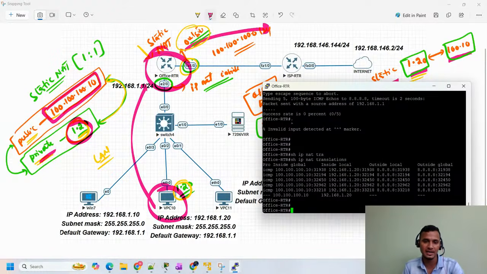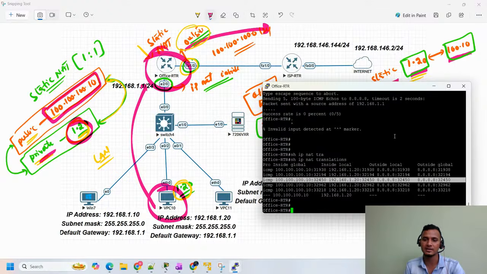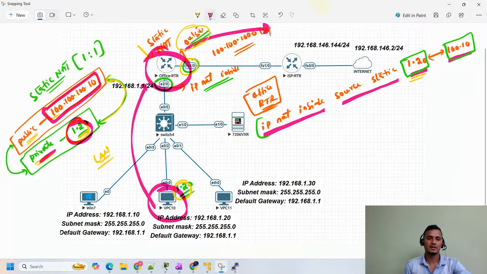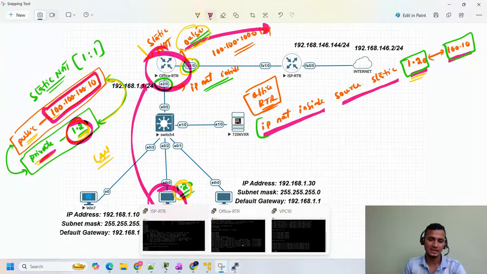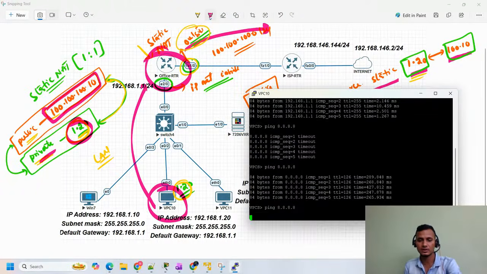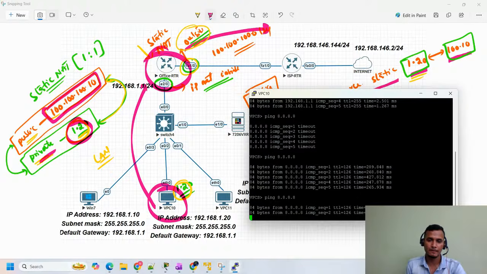Inside local means inside. 1.20 is your inside, the local IP address. And the inside global IP address is nothing but your public IP address, which we mapped, 100.100.100.10. The outside IP is the one it is trying to reach, 8.8.8.8. So we achieved that in the static routing lab. See here, we are able to reach the internet.